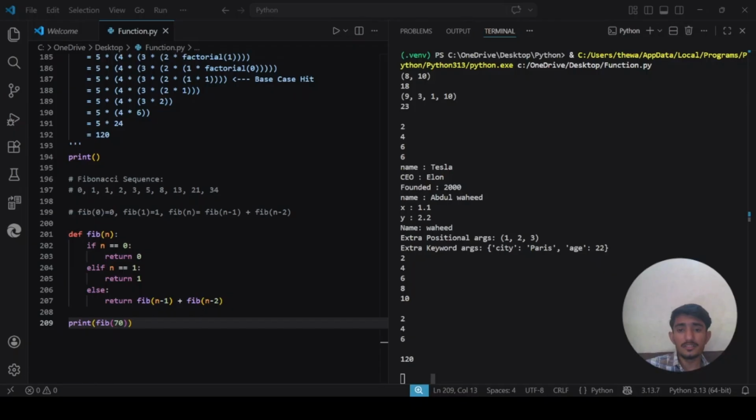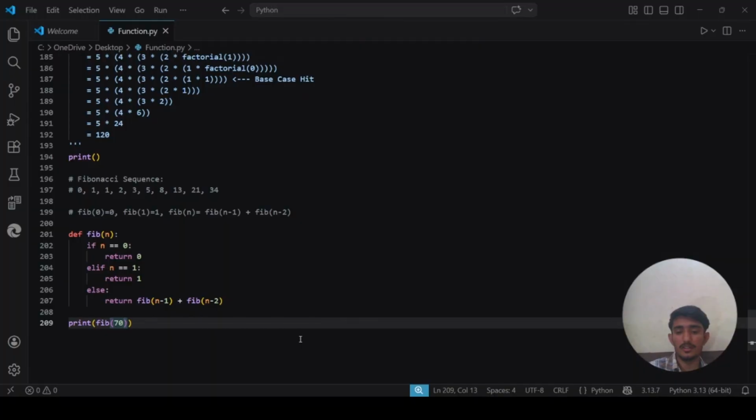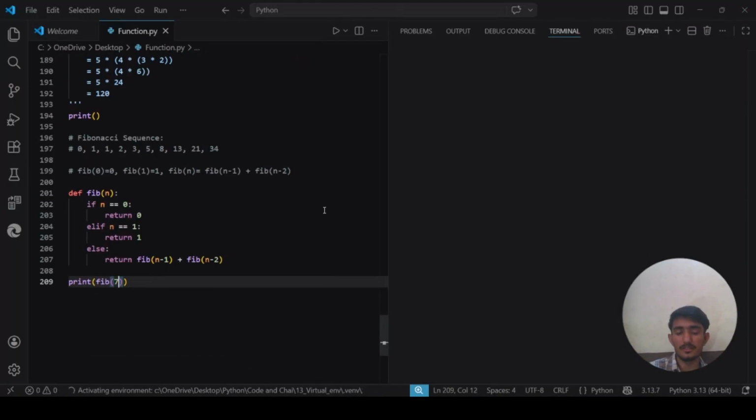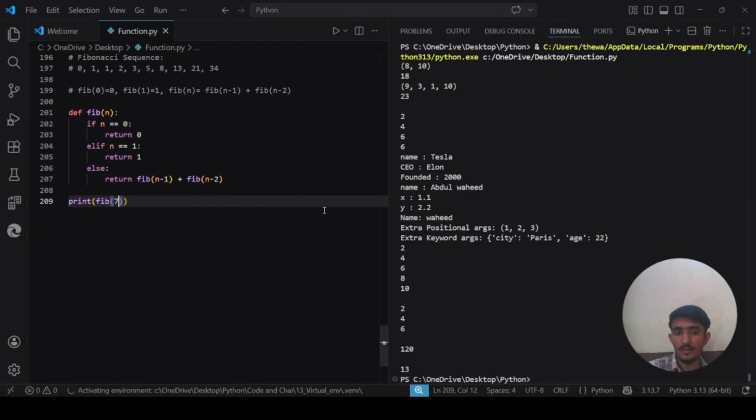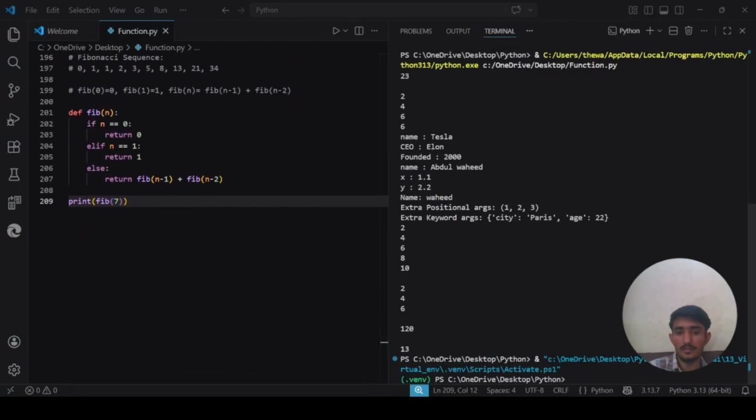It recalculates the same value over and over for Fibonacci 70. This would take billions of operations. The solution is called memoization, which is storing previously computed results. You see that this is still running. I did not get the value because this is too long. Let me scale it back to 7. It works perfectly fine with 7 because it's a small value, but it is very slow.